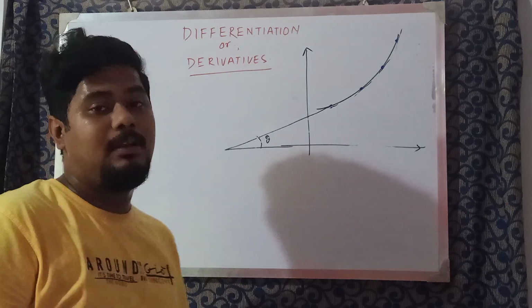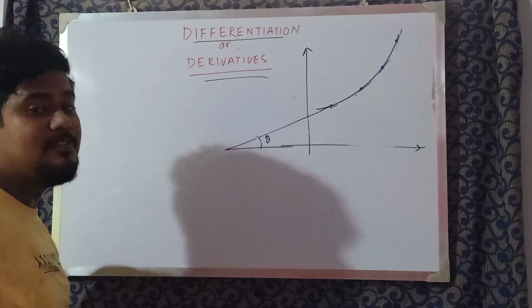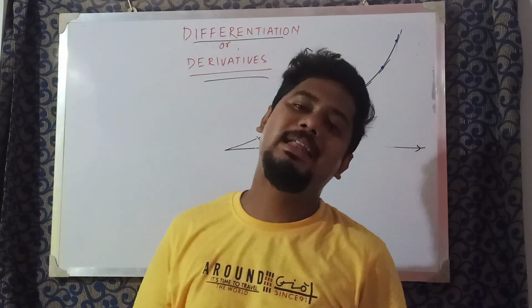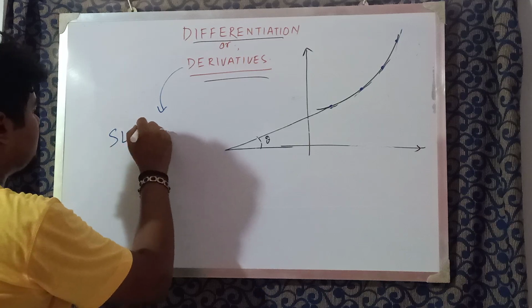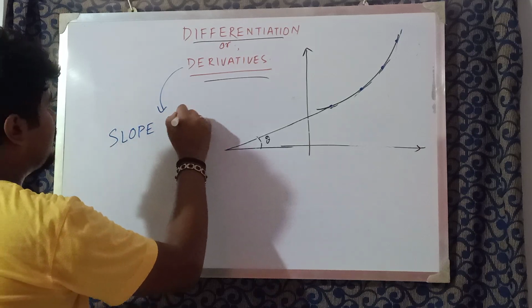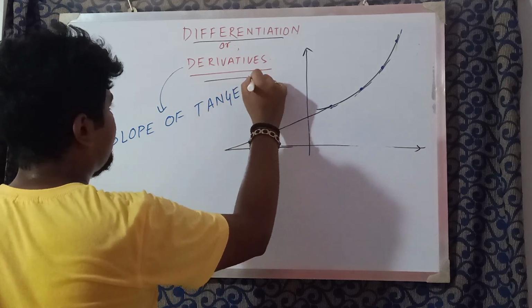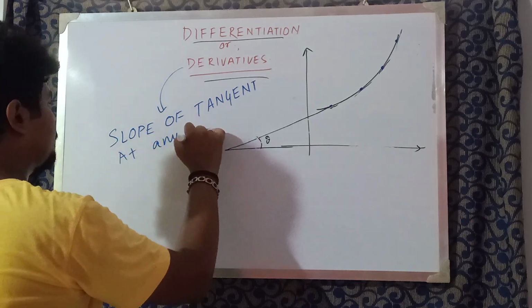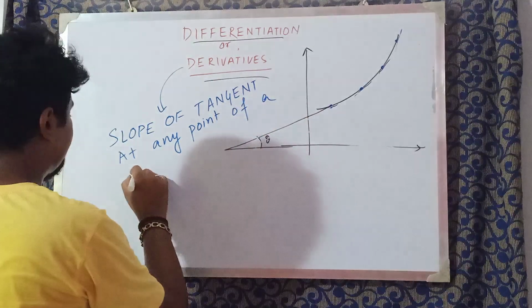So to solve that problem, the concept of derivatives or differentiation comes into play. Derivatives or differentiation gives you the slope of the tangent at any point of a curve. This gives you what? Slope of tangent at any point of a curve.